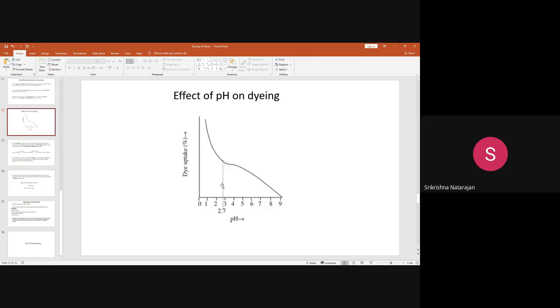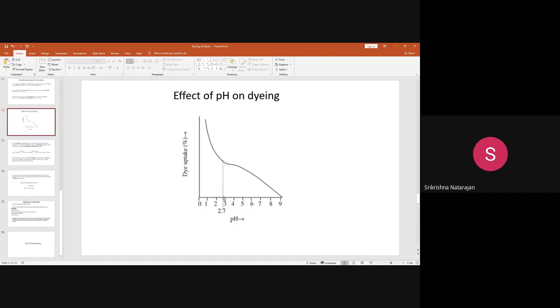This is the isoelectric point of nylon. So at what temperature, at what pH can this dyeing happen? At around pH 2.7, the charge of nylon is electrically neutral; there is no charge at this pH.